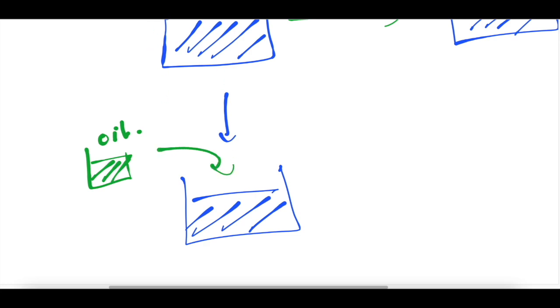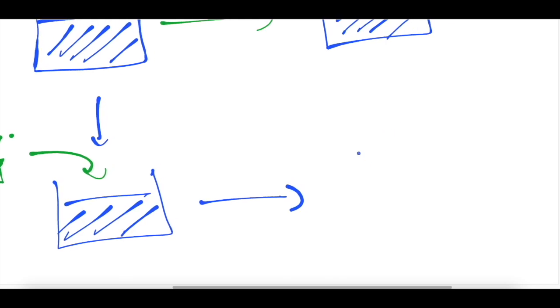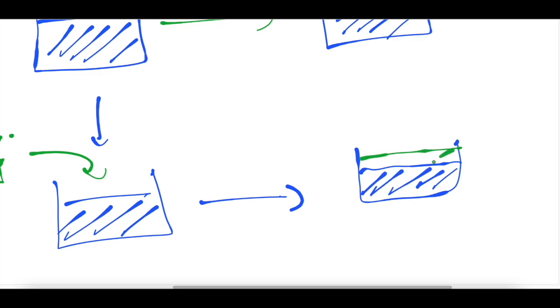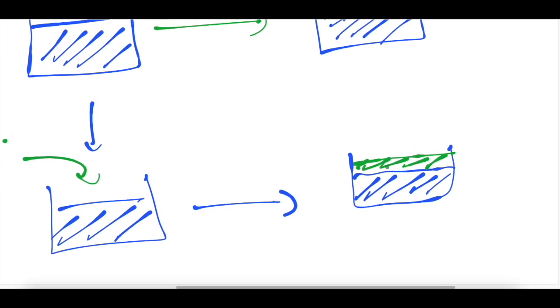We add it to this water, and what we observe is that there is a boundary between the two. We have water, and the oil on the water.